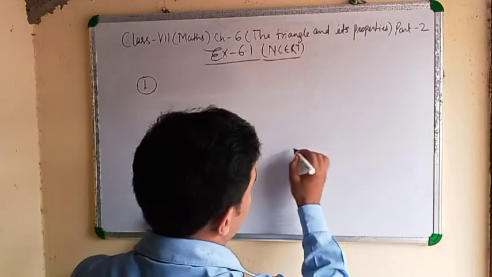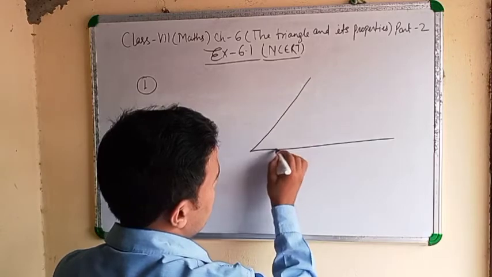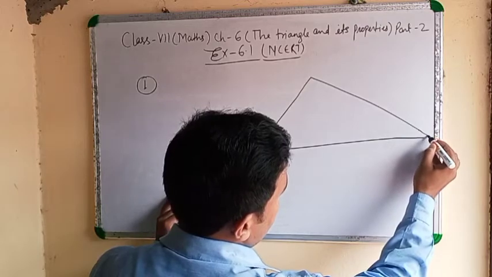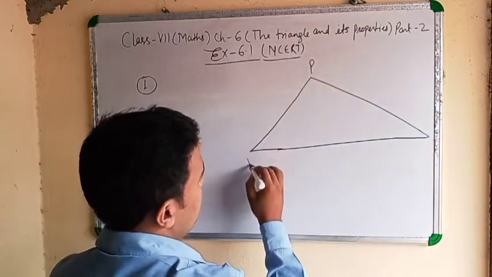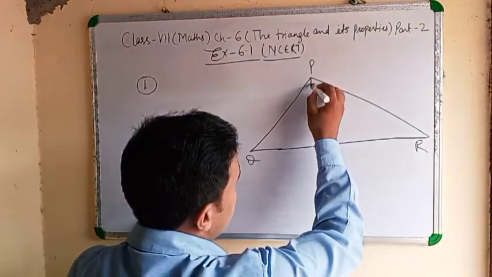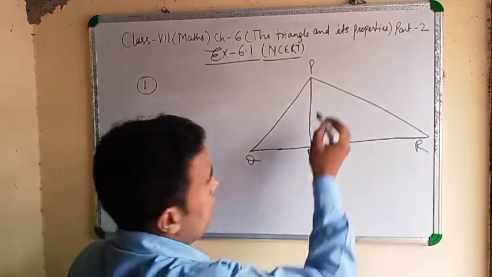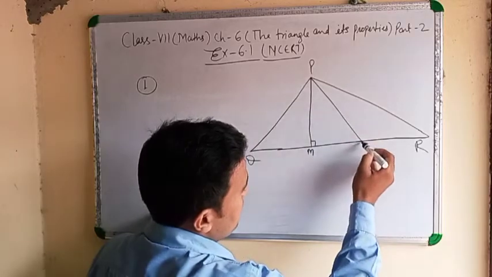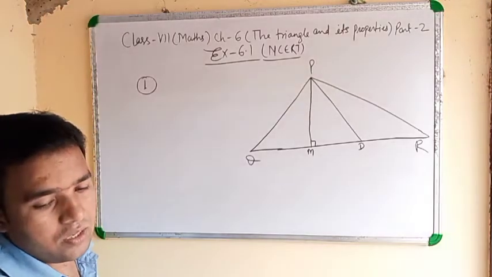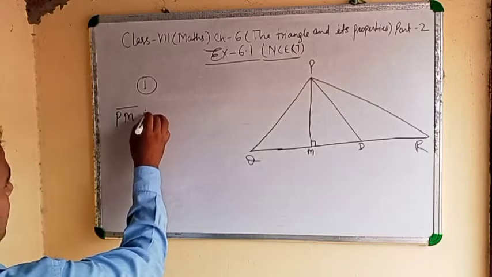In triangle PQR, PM is an altitude and PD is a median. The first part is asking what line PM is.